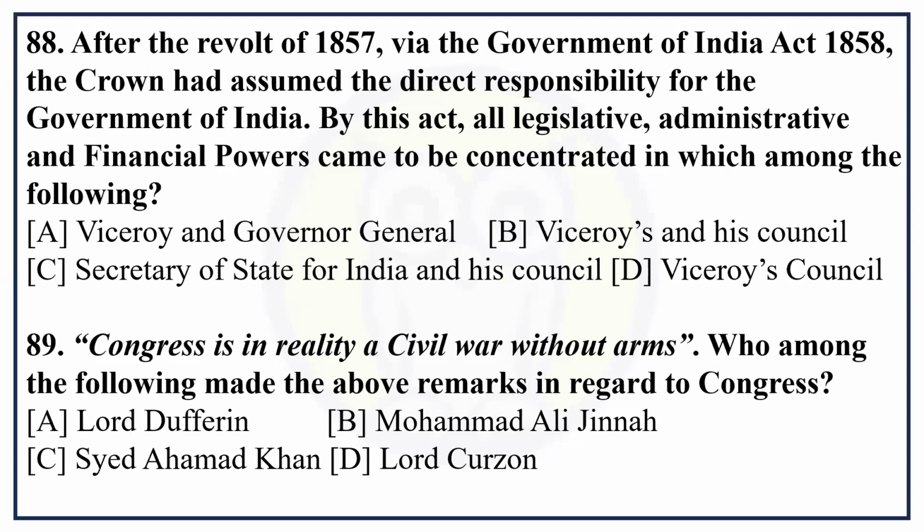After the revolt of 1857, via the Government of India Act 1858, the Crown had assumed the direct responsibility for the government of India. By this act, all legislative, administrative, and financial powers came to be concentrated in which among the following? The Secretary of State for India and his council. This is correct. Congress is in reality a civil war without arms. Who among the following made the above remarks in regard to Congress? Its correct answer is Sayyid Ahmad Khan.